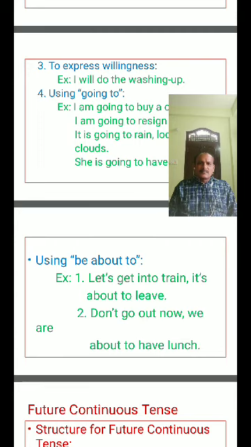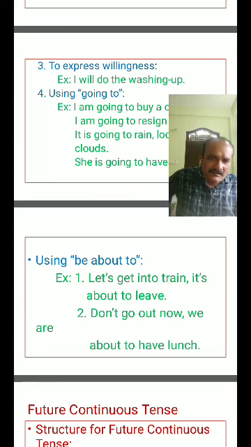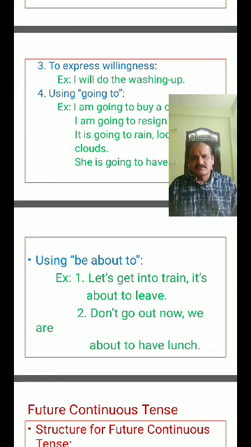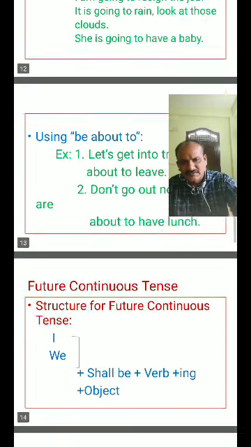Using going to: I am going to buy a car. I am going to resign the job. It is going to rain. Look at the clouds. She is going to have a baby. Using be about to: let's get into the train. It's about to leave. Don't go out now. We are about to have lunch. So after all the tenses, we will discuss negative sentences and interrogative sentences also. Okay, come to future continuous tense.